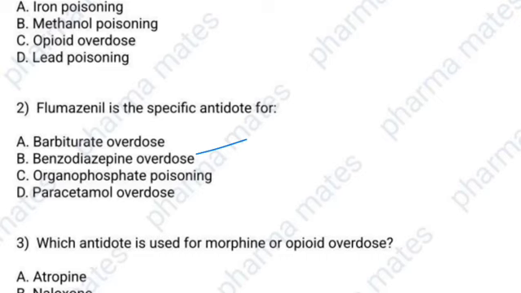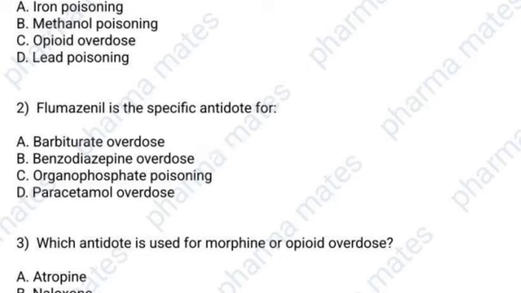Benzodiazepine overdose. Flumazenil works by blocking the benzodiazepine binding site on the GABA A receptor in the brain. This can reverse the sedative and respiratory depression effects caused by benzodiazepines.